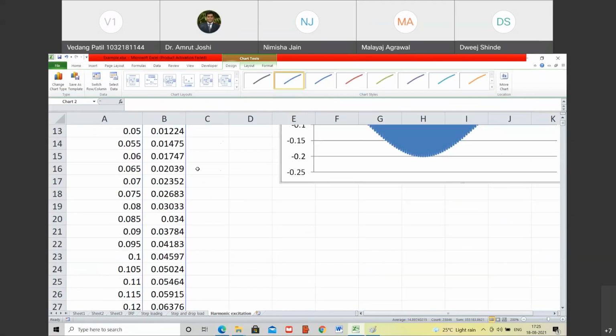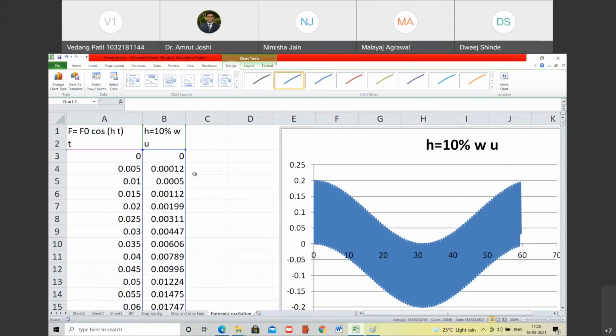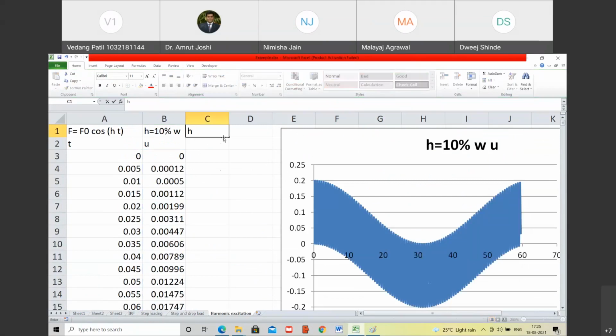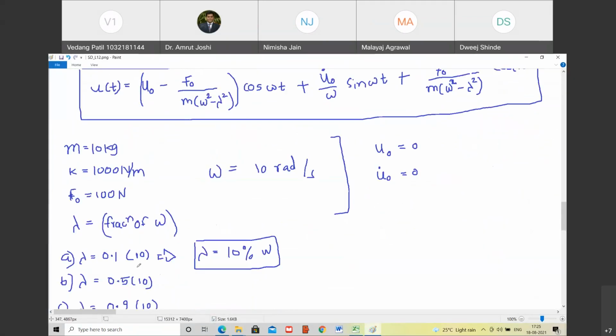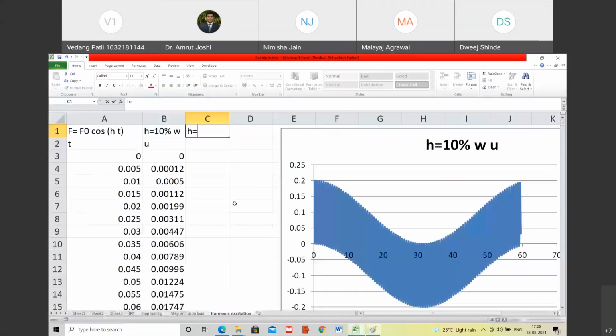Okay. So what we will do now, Vedang, is we will go on increasing, means what is next in line? We are going to have h is equal to what percent of W? 50% of W. Are you with me? Yes, sir.